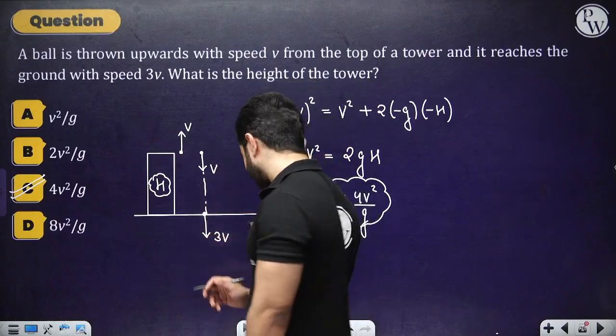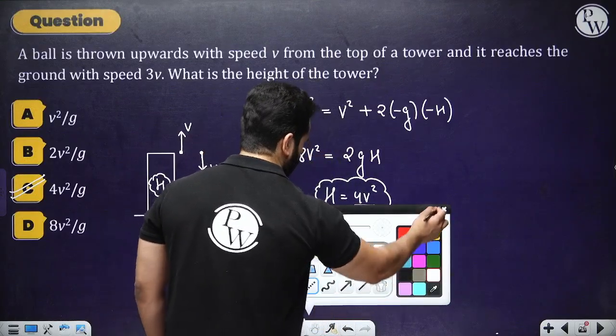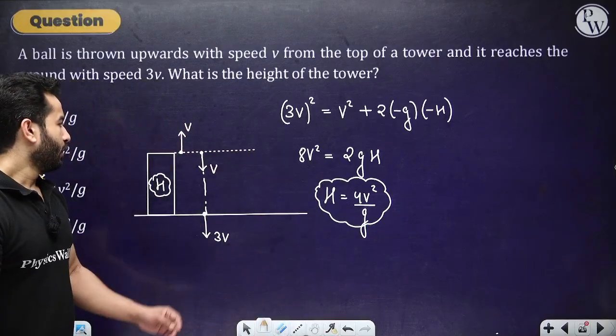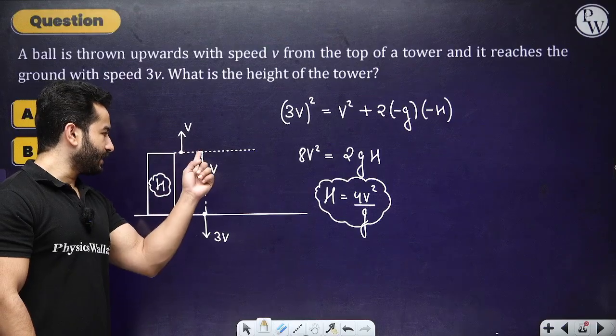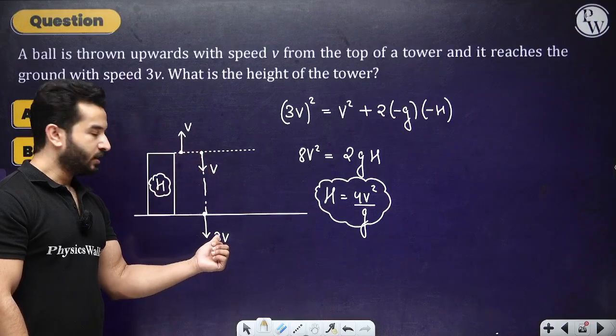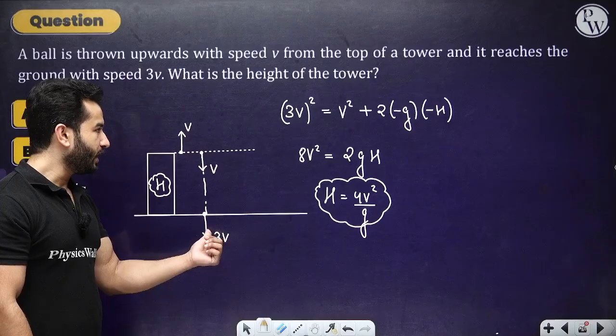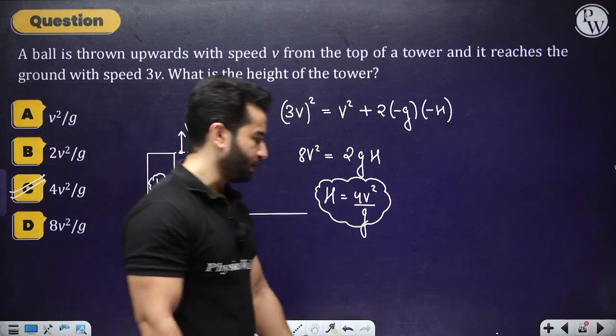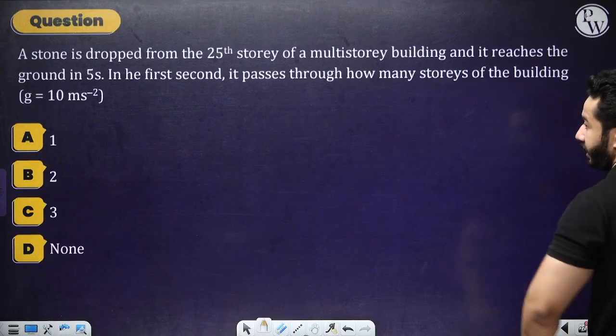Just by this idea: if it is moving and comes back to the same level, its speed will remain the same. So it was thrown with v, and when it comes back, this will be v. Here it is 3v, so the change is actually 2v. The displacement is h. Just use the third equation. Let's move to the next question.